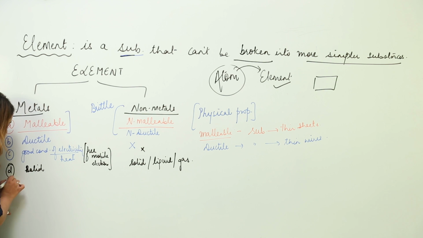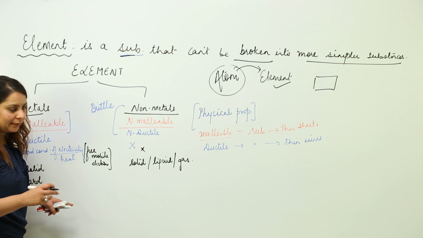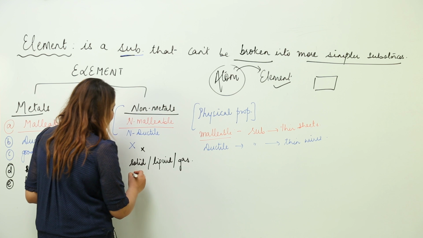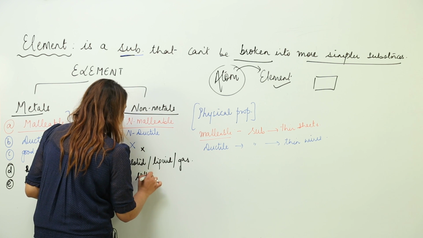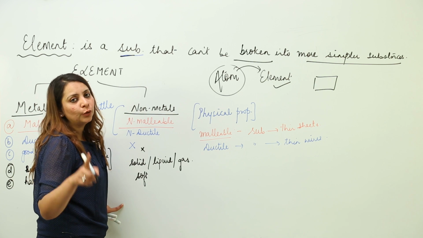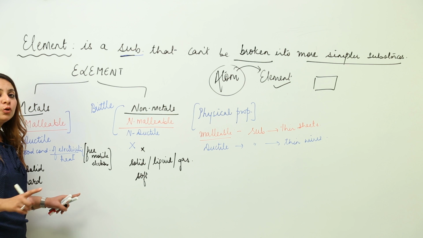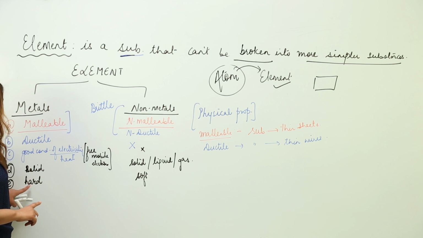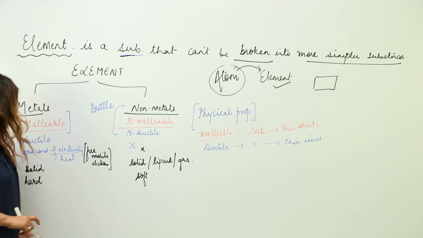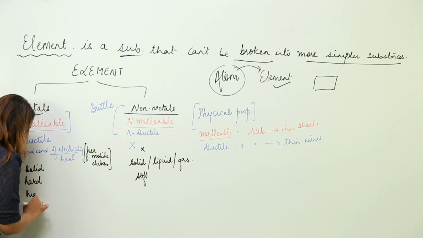As metals are solid, obviously it is clear they are hard. They are hard to the touch, and non-metals are generally soft. They are not so hard, but still, I told you we have exceptions, and we will do all the exceptions after covering these physical properties. We are just talking about the general properties now. So metals are hard and non-metals are soft. As metals are hard, obviously their melting and boiling points are going to be high.